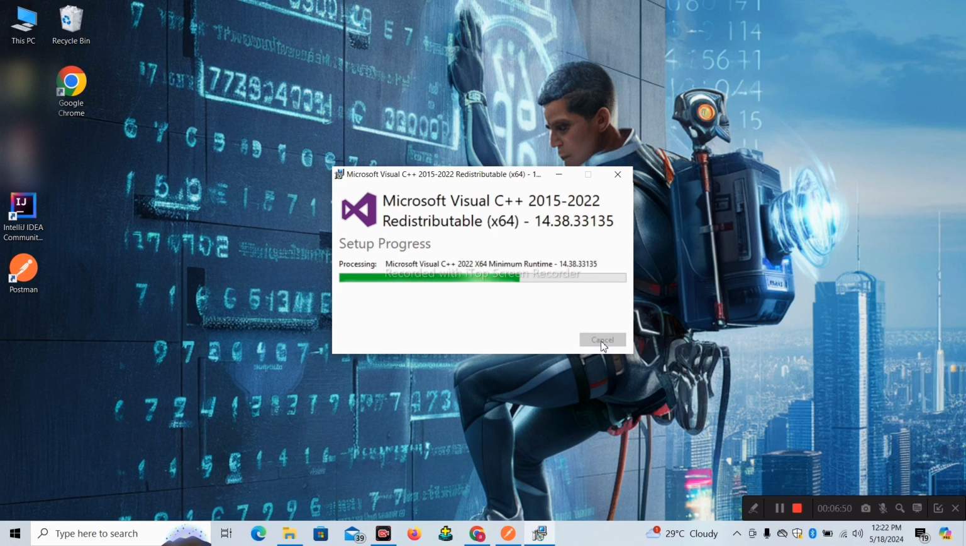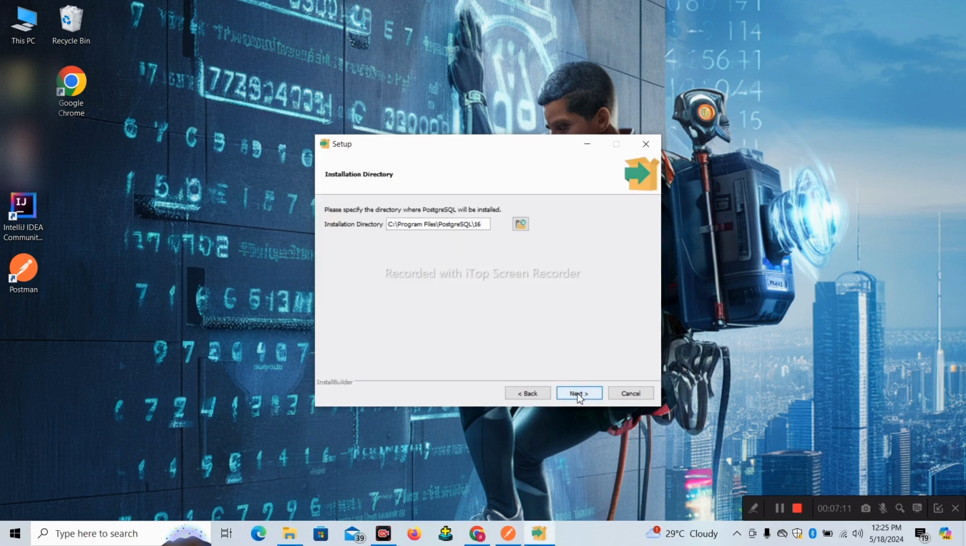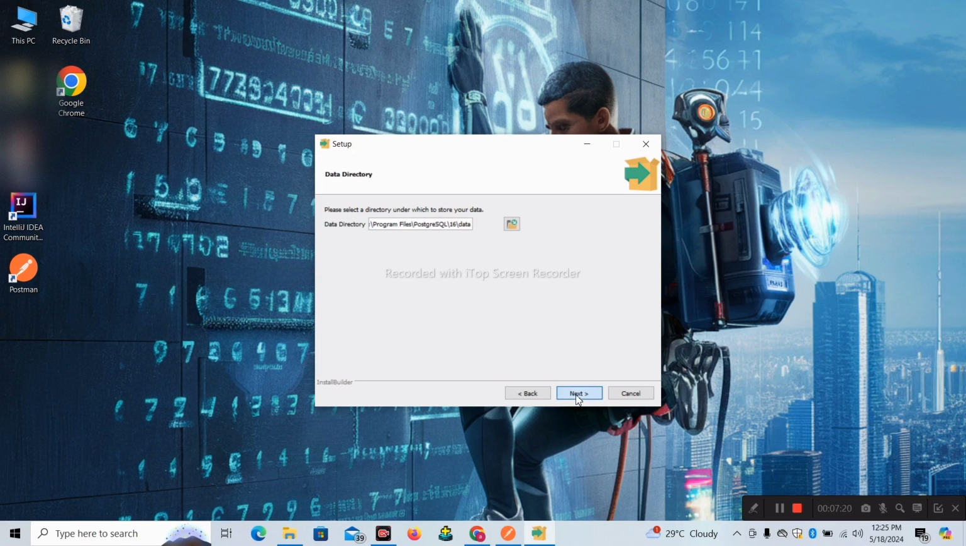Just cancel, it is not wanted. Okay, you will get this pop-up window. Welcome to PostgreSQL. Don't get confused with PostgreSQL and PgAdmin. They both are the same. And click on next. Here it is showing the location where it will save. So click on next. Again click on next.